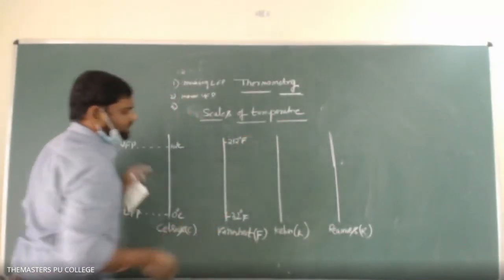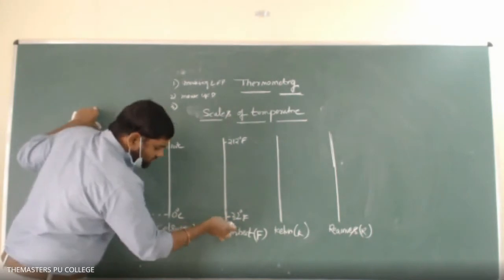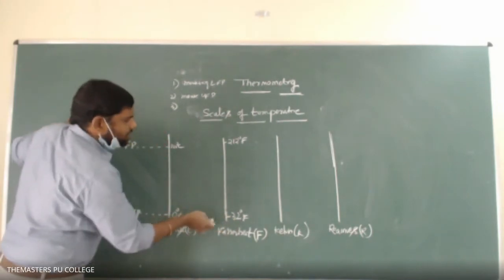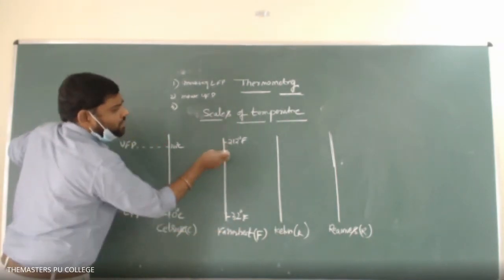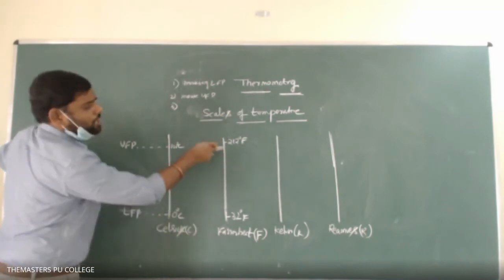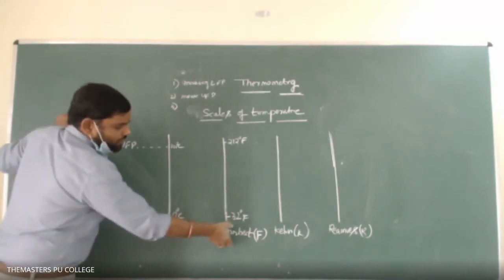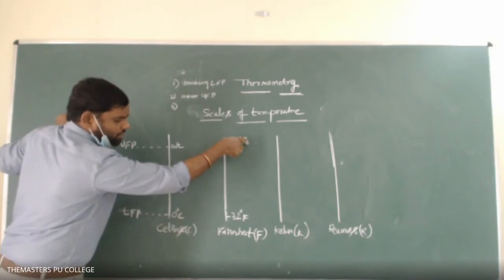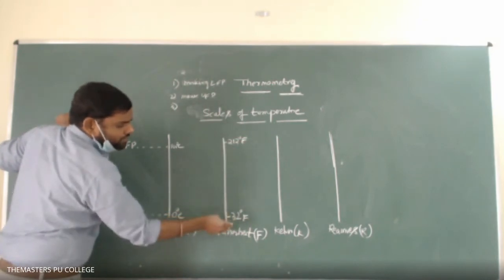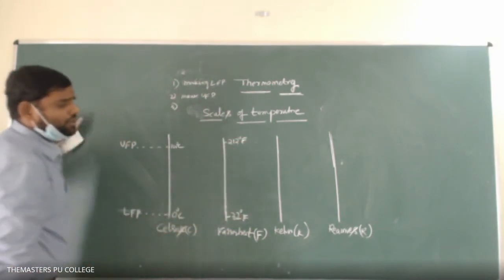According to the Fahrenheit scale, at 32 degrees the ice will start melting, and at 212 degrees the water will start boiling. So the boiling point of water in the Fahrenheit scale is 212 degrees Fahrenheit, and the melting point of ice is 32 degrees Fahrenheit.